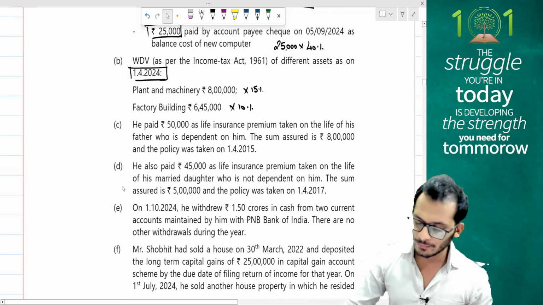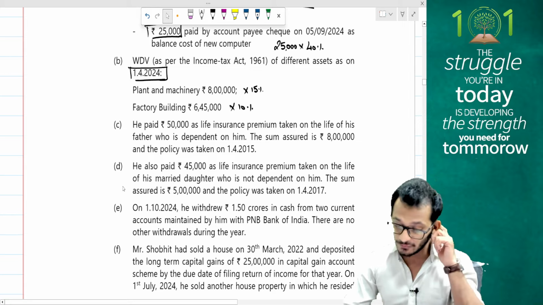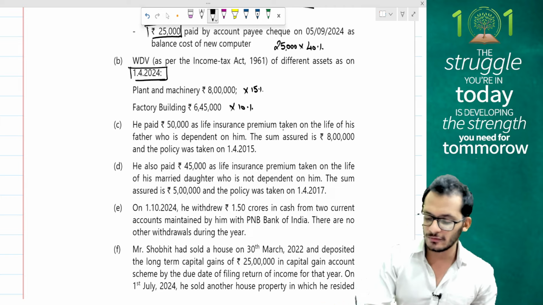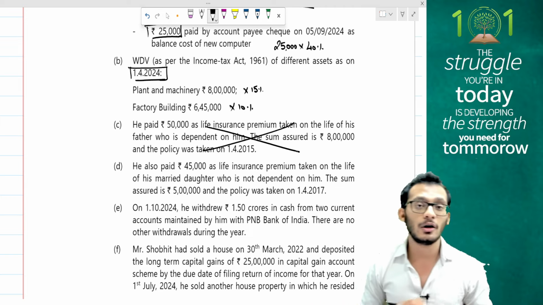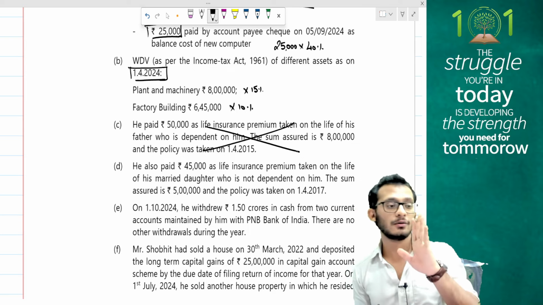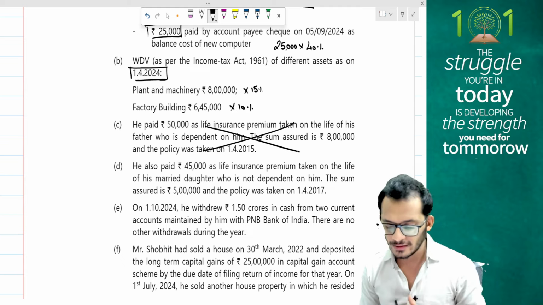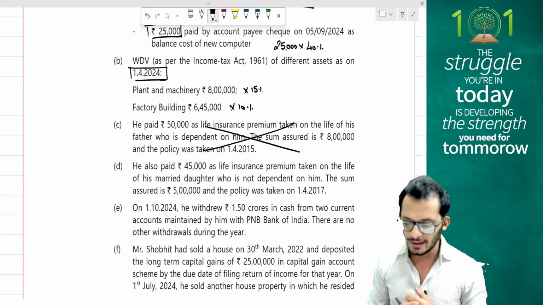He has paid 50,000 rupees as life insurance premium on the life of his father who's dependent on him. The sum assured is 8 lakh and the policy was taken on 1st April 2015. People, you cannot take any life insurance on your parents. Not allowed. You can only take medical insurance on your parents. Not permitted. Not eligible.